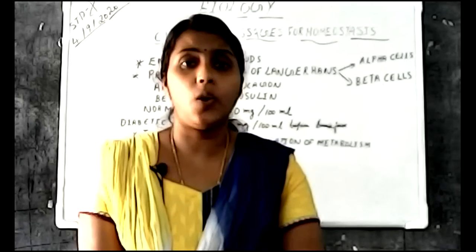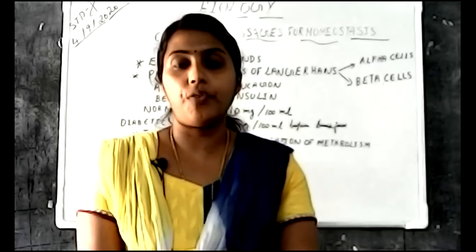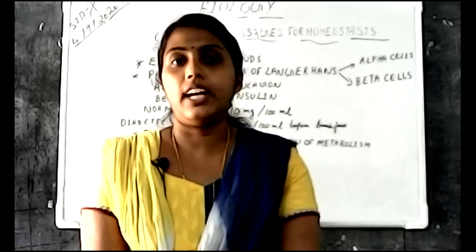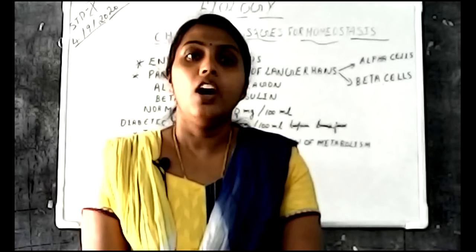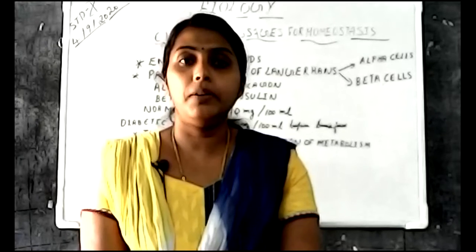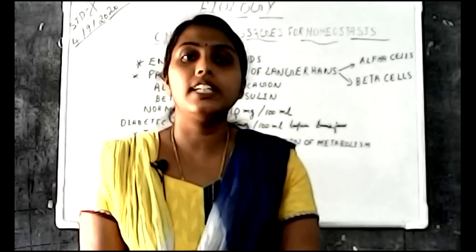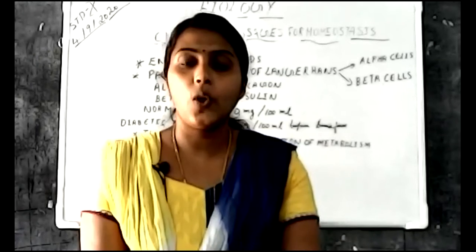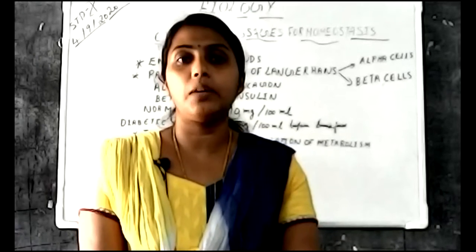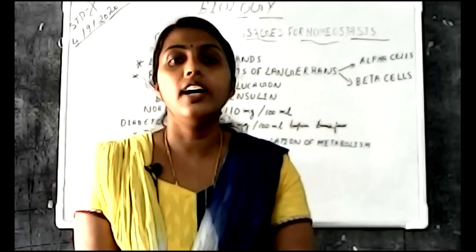When the hormone binds with that receptor, it forms a hormone receptor complex. So each hormone has a specific target cell. Target cell means the cell whose receptor the hormone is binding to.